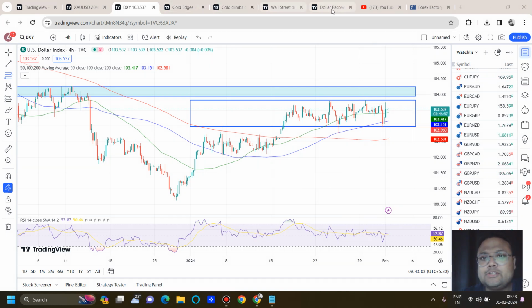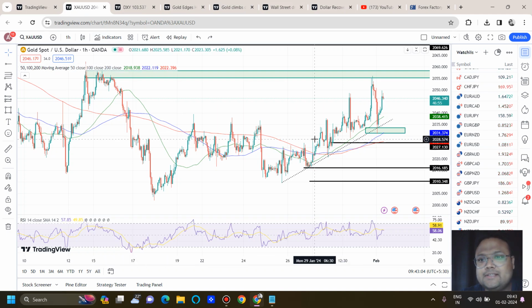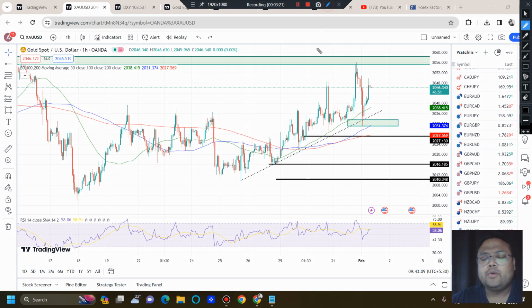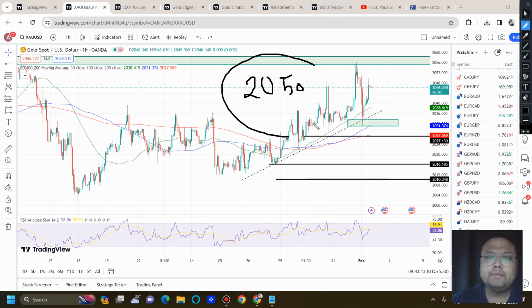Now let's look at the chart of gold. Where is gold? Yeah, there it is. So yesterday we saw our levels working nicely. We were looking for a buy above 2050 for 40 pips. My 40 pips again did not fail to deliver. It gave us that, and then we were looking for a sell around 2055 to 2058, and this zone also worked very nicely.